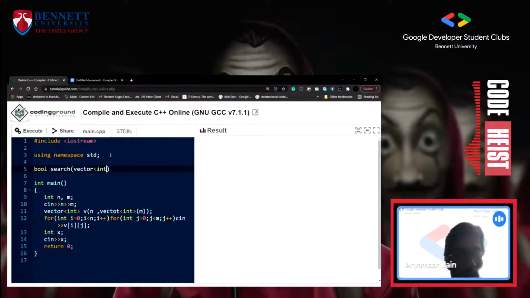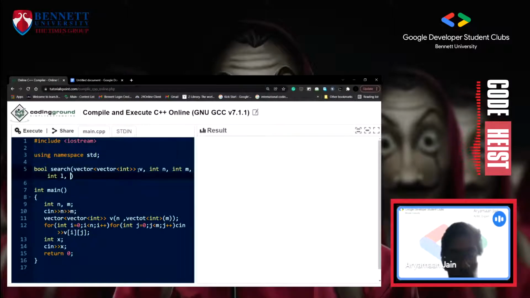So vector vector int, it will be 2D, and I have to pass here also int n, int m, int left, int up. Let's give a default value for this, so we don't need to pass it in the start. And there will be one more thing, int x.